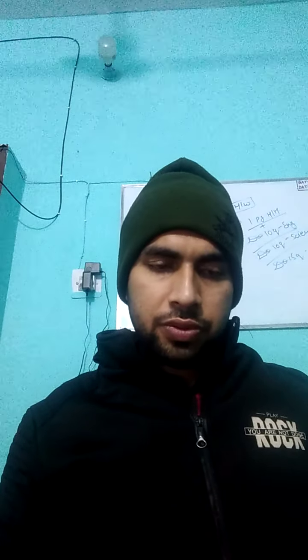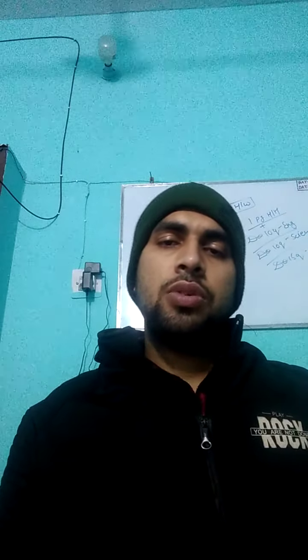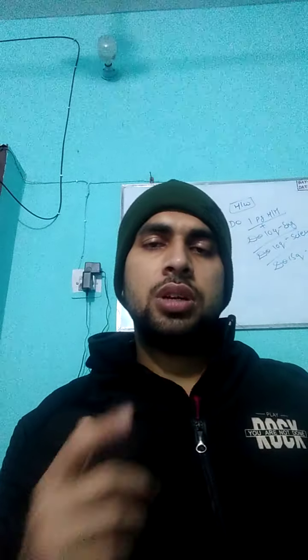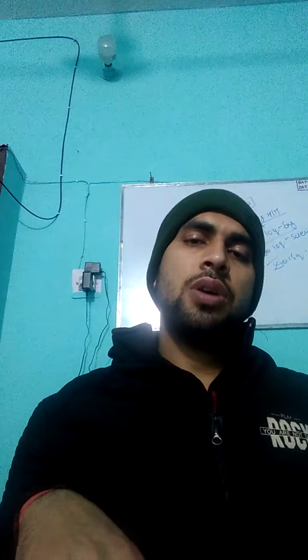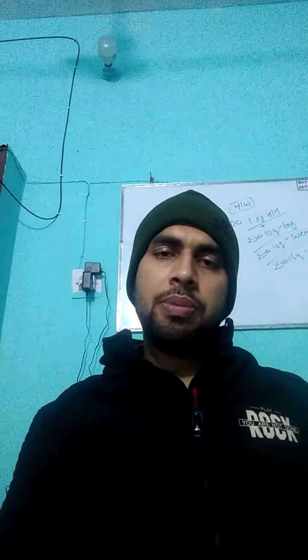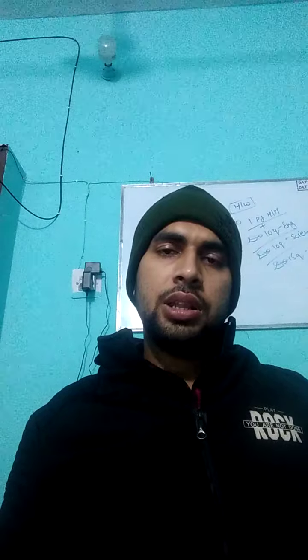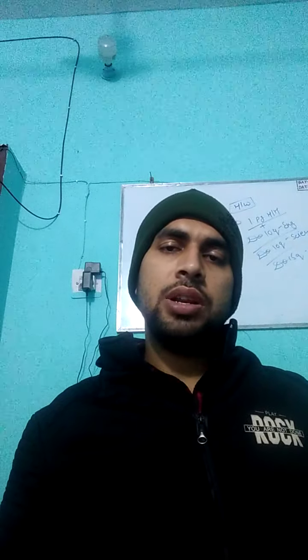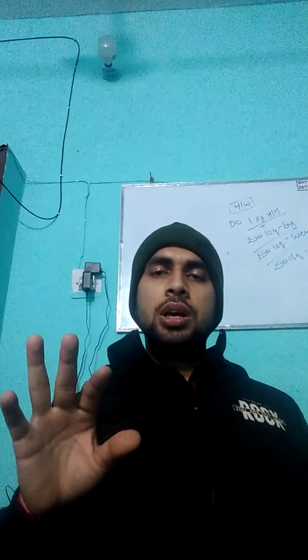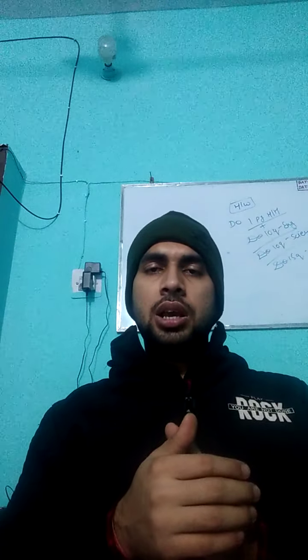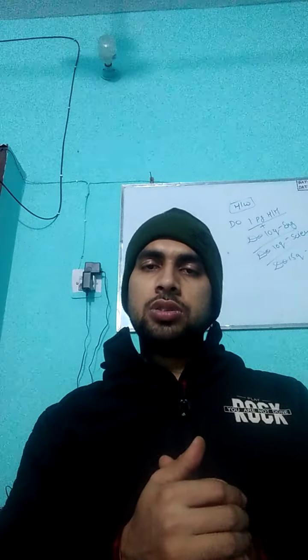Now let me tell you how the carbon dioxide fire extinguisher works. As you know, carbon dioxide is heavier than oxygen. As soon as you bring out the carbon dioxide from the fire extinguisher, it covers the substance from all sides. Then oxygen supply becomes slow, or it totally cuts off. If oxygen does not reach the substance, the burning will definitely stop. So carbon dioxide makes a blanket around the substance, cuts the oxygen supply, and in this way it works as a fire extinguisher.